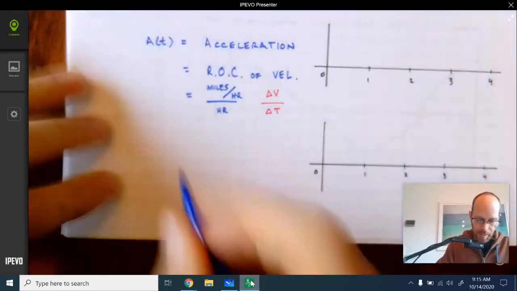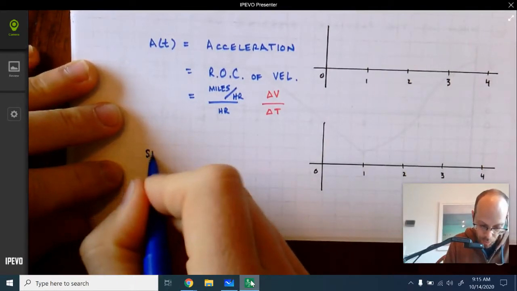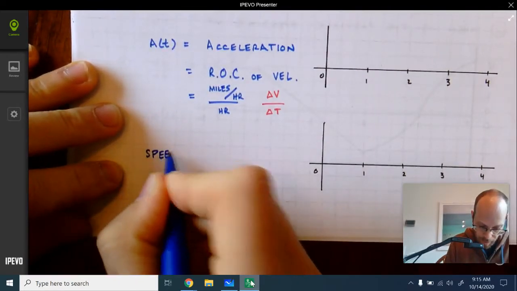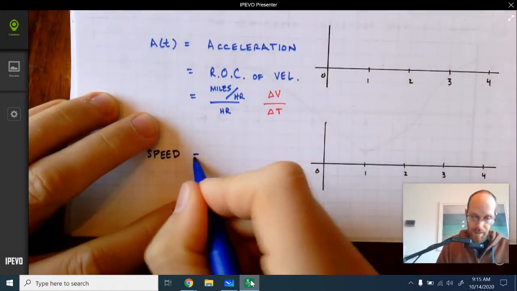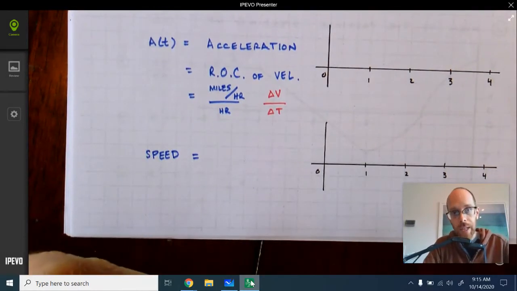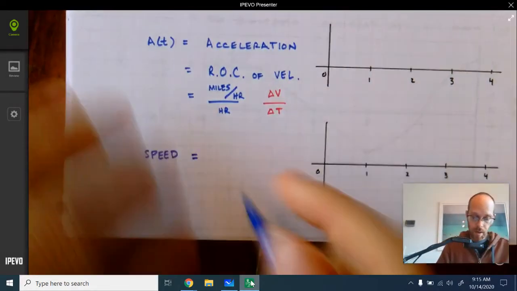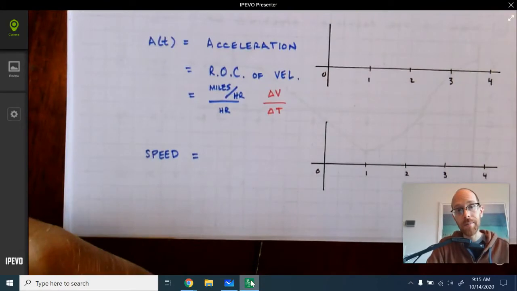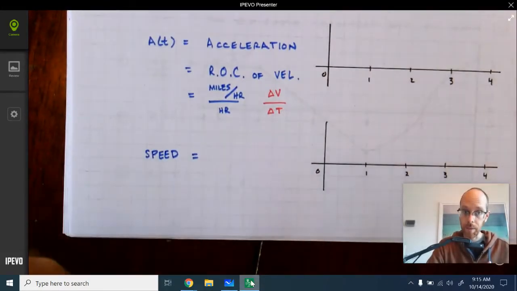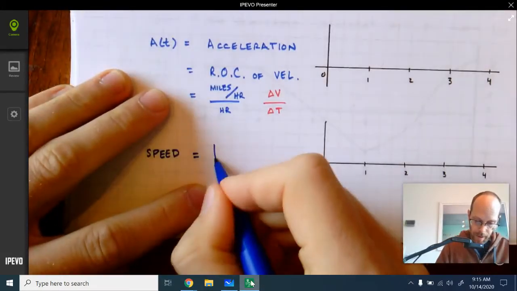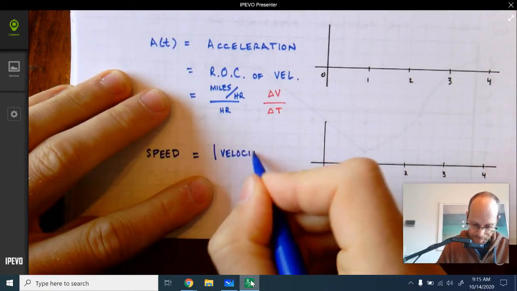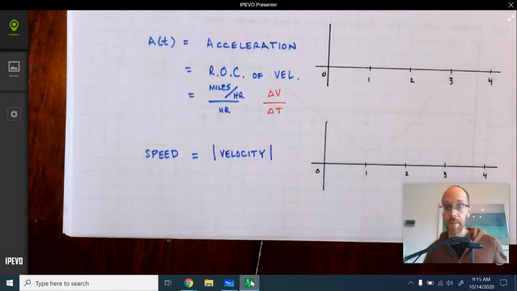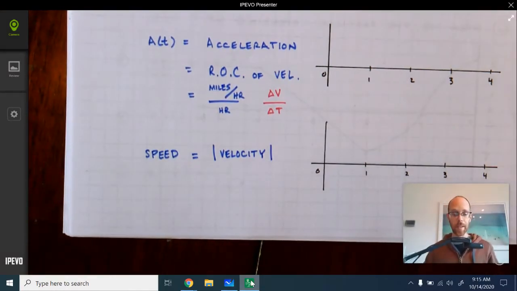The last quantity we need to talk about is the one that I said is our goal. We want to figure out when our angry young man is speeding up and when he is slowing down. So we need to know a little bit about speed. Speed is closely related to velocity. Here's the difference. Speed is always positive. Velocity could be positive or negative. So speed is defined as the absolute value of the velocity. And it will always have the same units as the velocity.